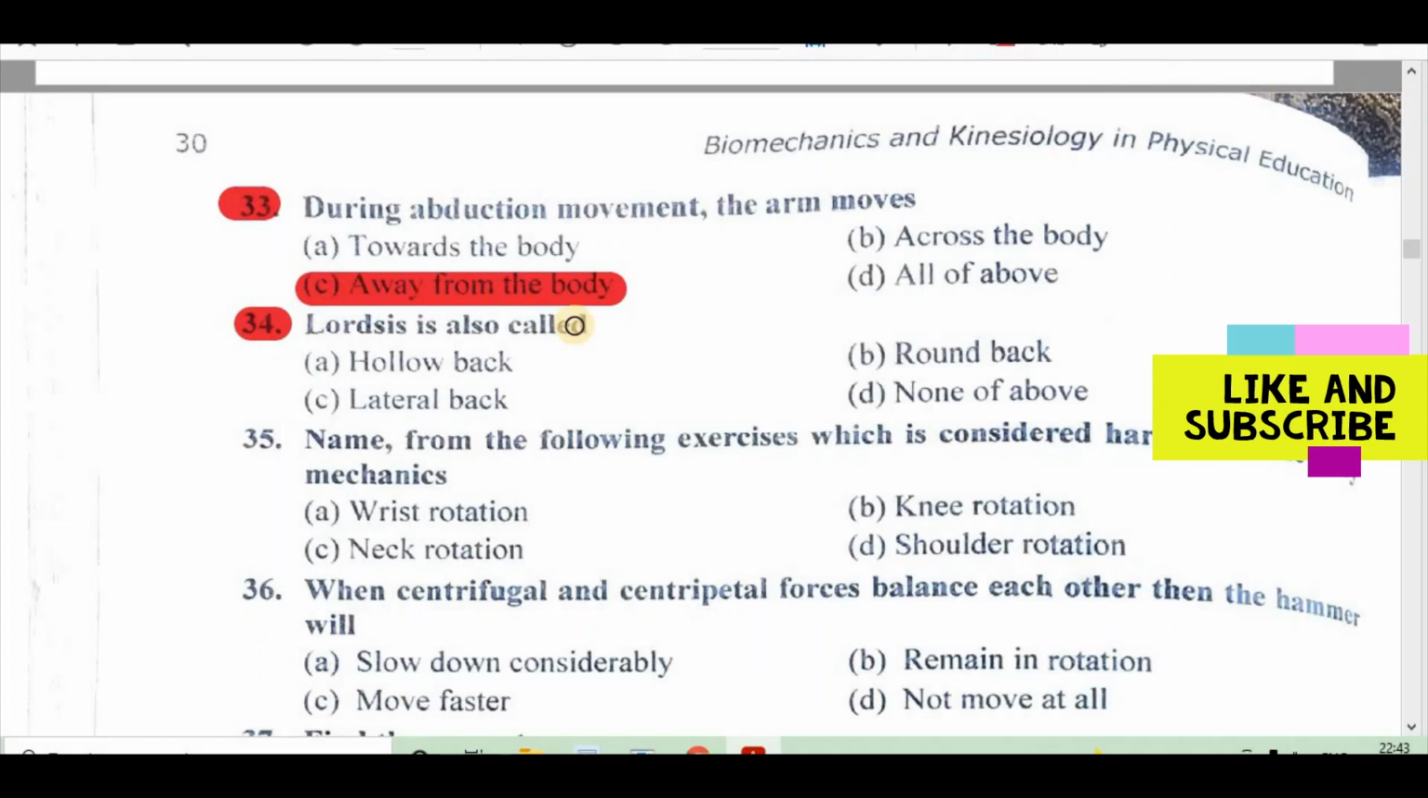34. Lordosis is also called: A. Hollow back, B. Round back, C. Lateral back, D. None of the above. Right answer is A. Hollow back.